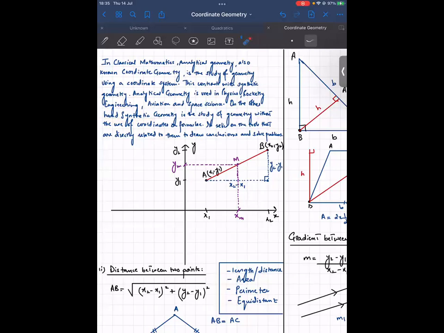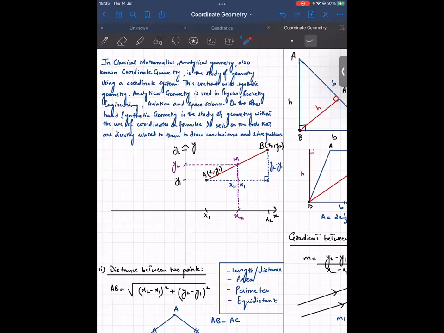Synthetic geometry involves studying the geometry of objects or shapes using tools, basically. So it relies on the tools that are directly related to them to draw a conclusion and solve problems. So the geometry that we study while using tools like set square, compass and protractor.